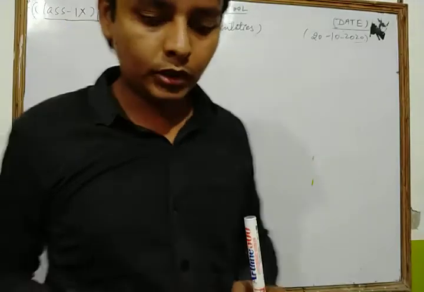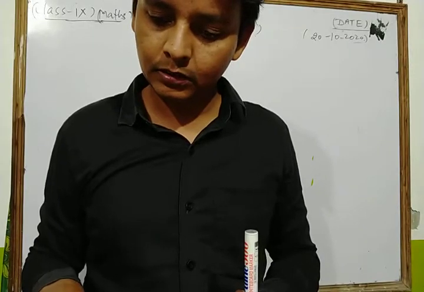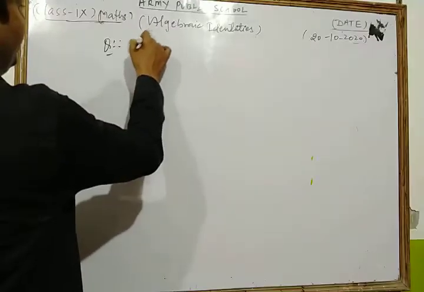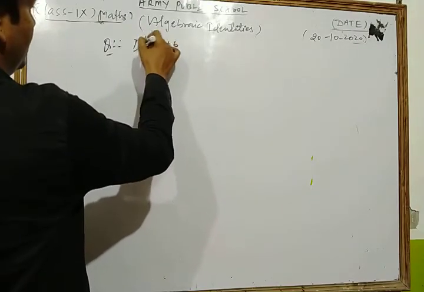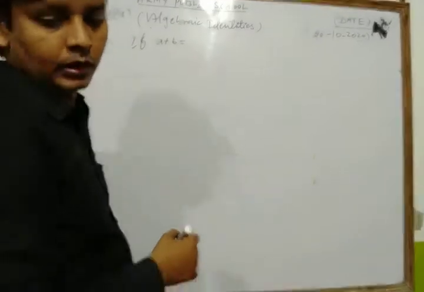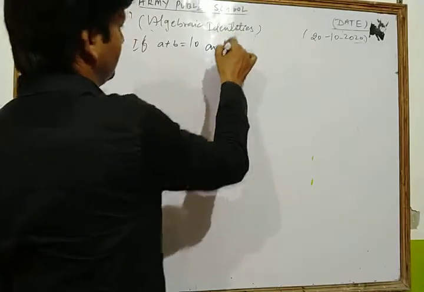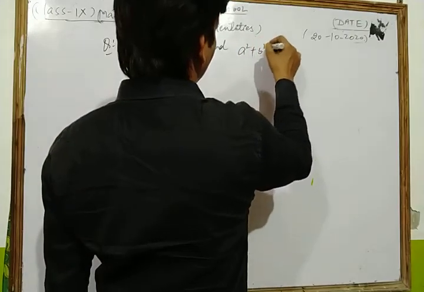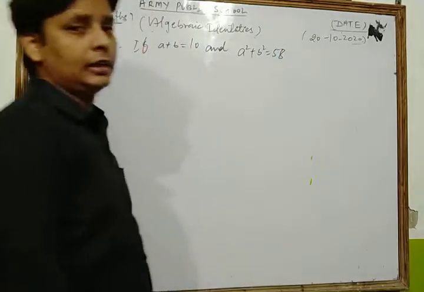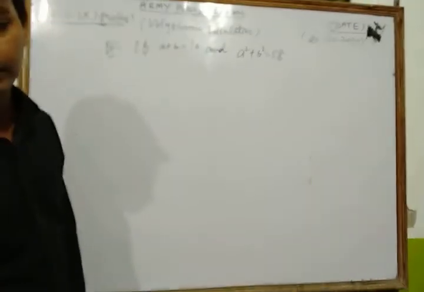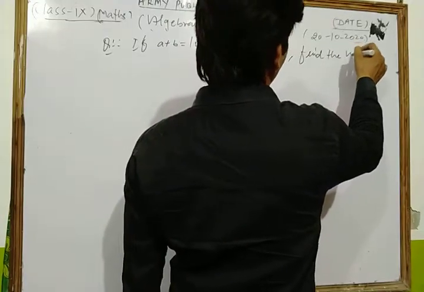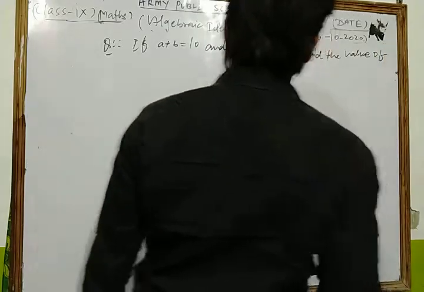Now, we take some other question of your NCERT exercise based on some algebraic identities. Look, we take a question. If a plus b is equal to 10 and a square plus b square is equal to 58, find the value of a cube plus b cube.